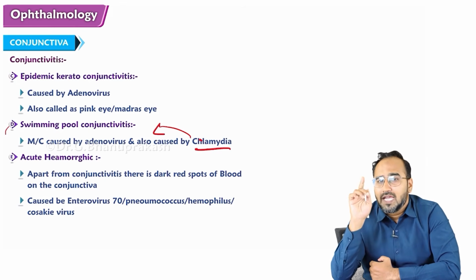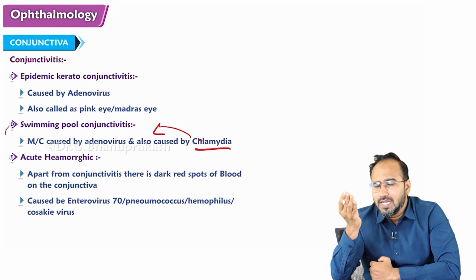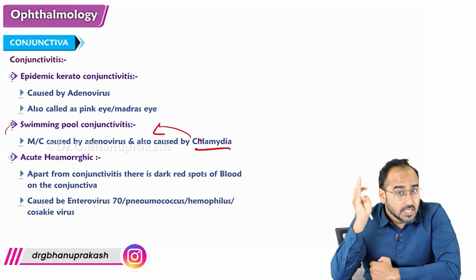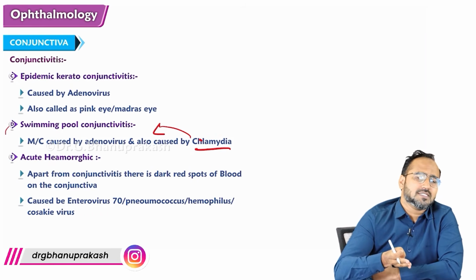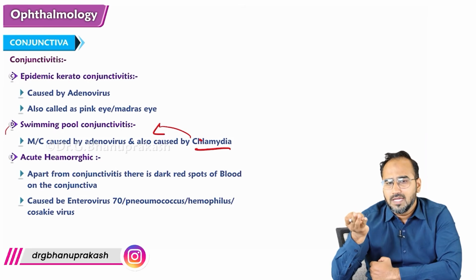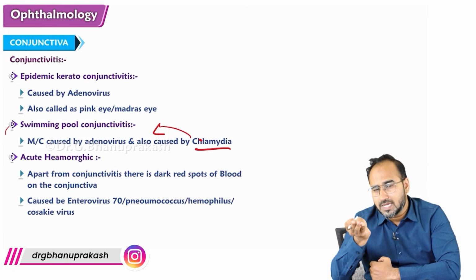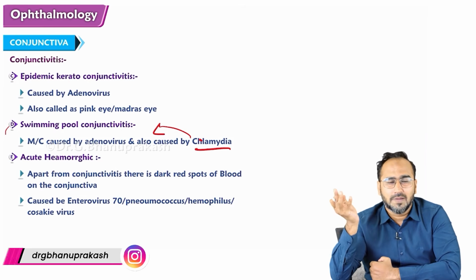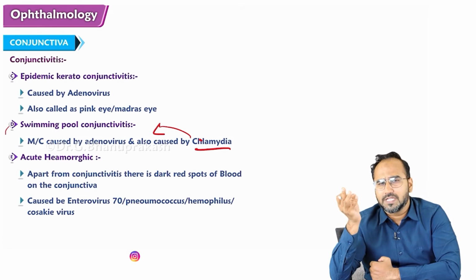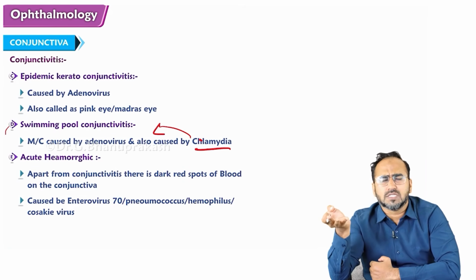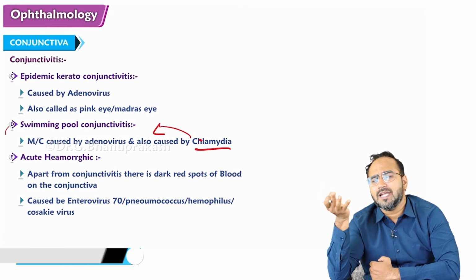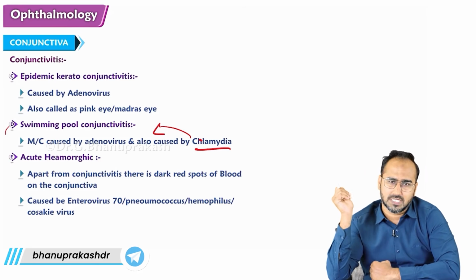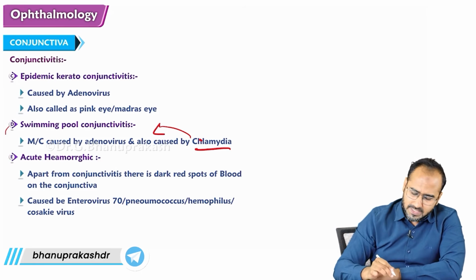Remember, guys, adenovirus leads to what all conjunctivitis? Pseudomembranous conjunctivitis, it can lead. Next is epidemic conjunctivitis. Next is the chlamydial, swimming pool conjunctivitis. Swimming pool conjunctivitis is commonly caused by chlamydia, but apart from chlamydia, adenovirus can also cause it.